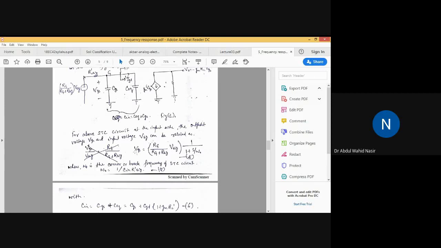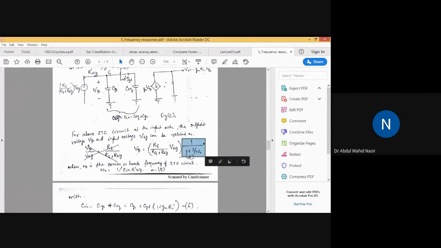So we can write VGS as RG divided by RG plus RSIG into VSIG into 1 by 1 plus S by omega naught. This is the VGS. Now why are we using this term?